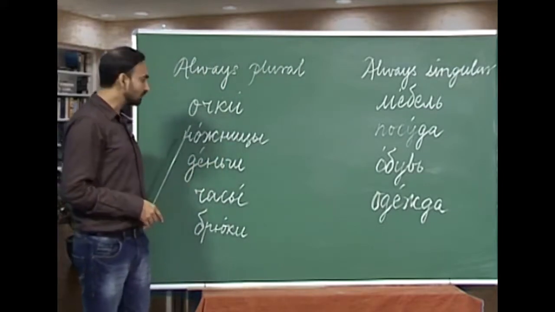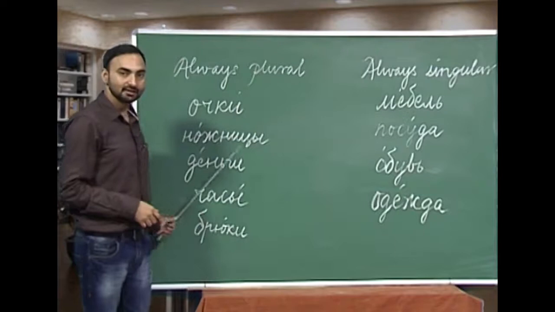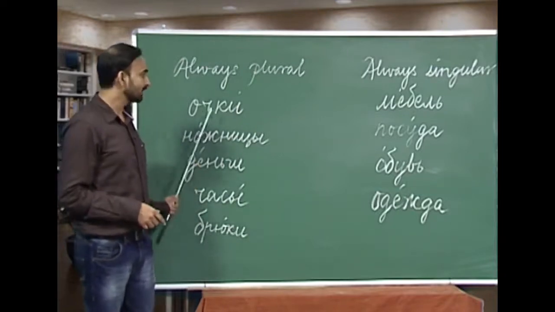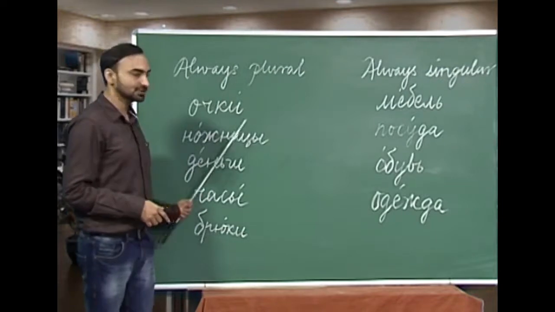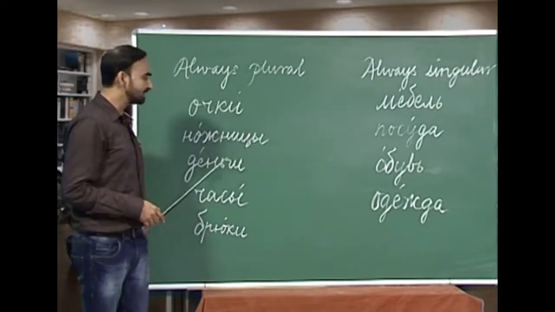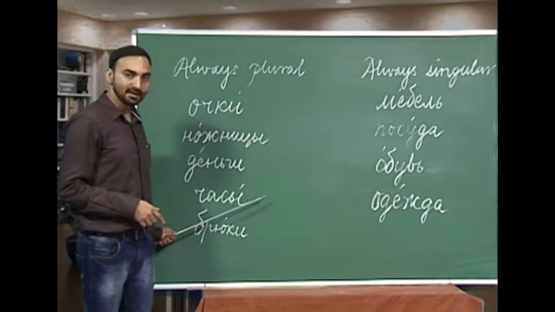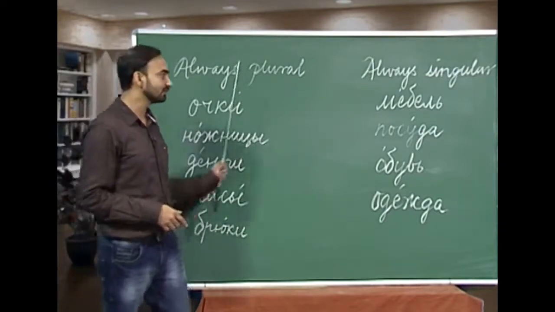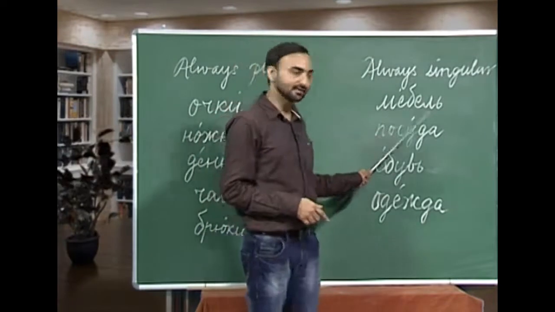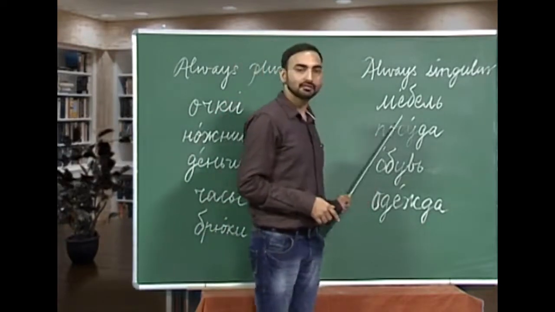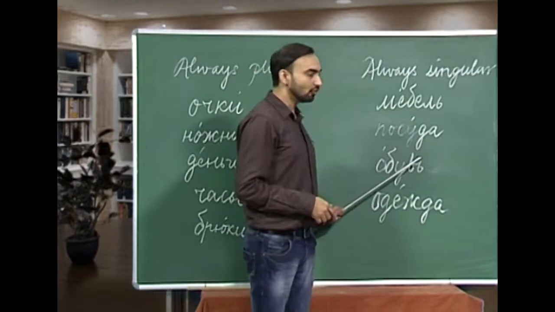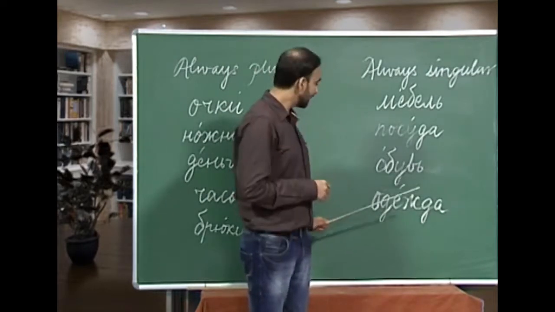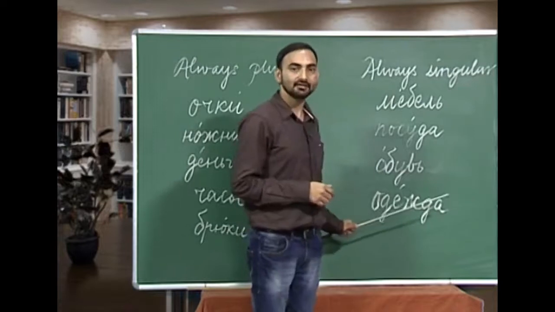Очки, ножницы, деньги, часы, брюки. Очки, spectacles, ножницы, scissors, деньги, money, часы, watch, брюки, pants or trousers. Mebel, furniture, посуда, utensil, обувь, obuf is footwear, and одежда, dress.